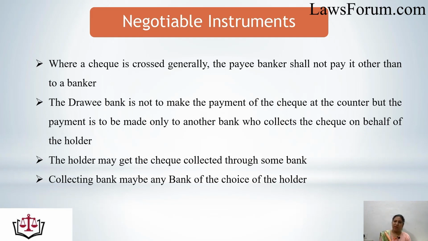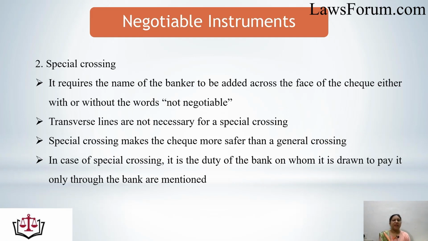Only when a bank is involved would it be collected, and the collecting bank may be any bank of the holder's choice. This means the holder, whether the true holder, a finder of the lost check, or anyone else, may choose the bank, but the check should go through some bank only. The second type of crossing is the special crossing.